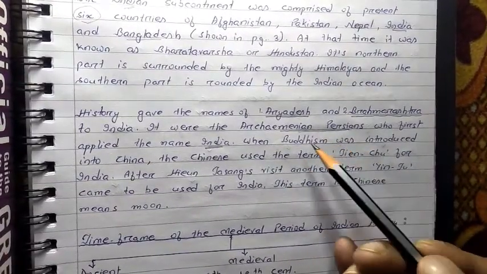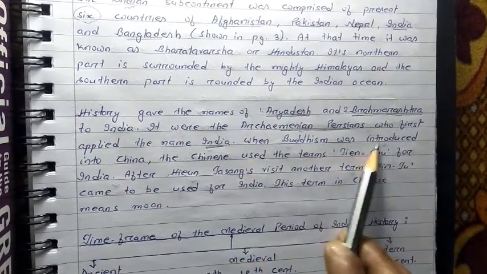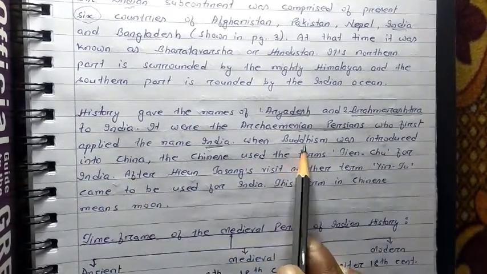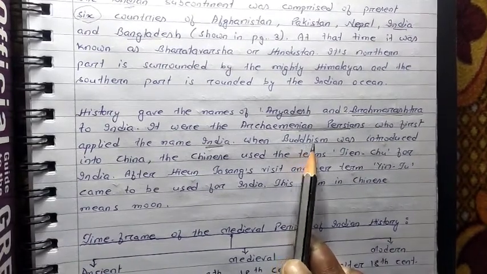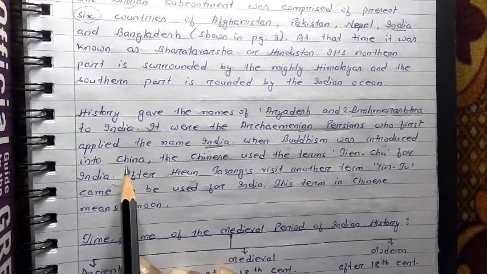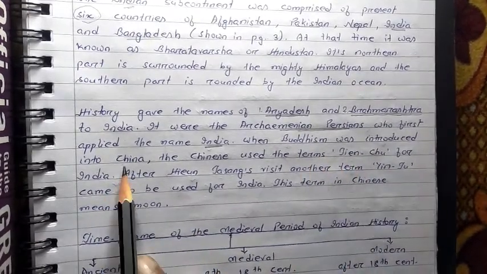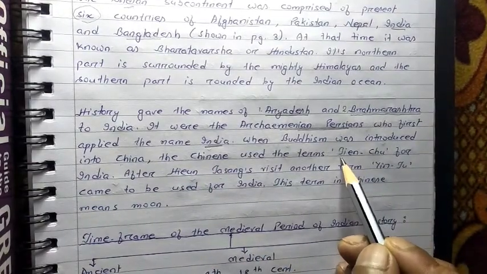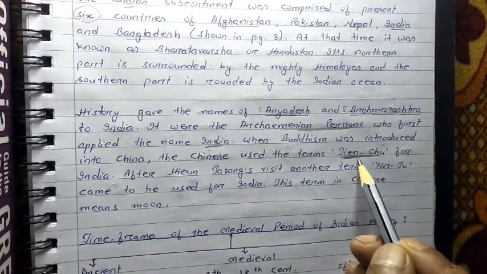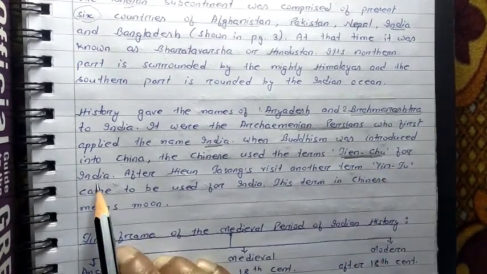After the Achaemenian Persians, the Buddhists. When Buddhism was introduced into China, you know that Buddhism was the religion founded by Gautam Buddha, and from India the religion of Buddhism was taken into China. And when Buddhism spread in China, at that time the Chinese people used again one new term, that is Tianchu. This Tianchu was the term used by the Chinese for our country.